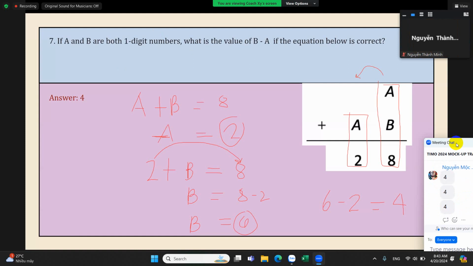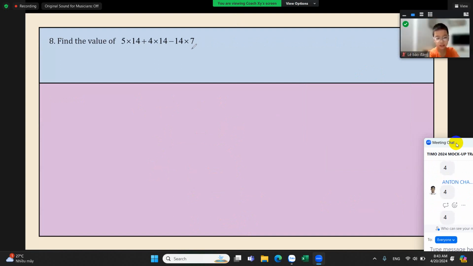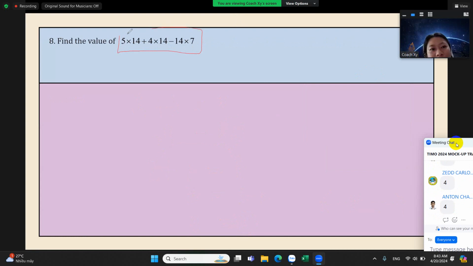Next, number 8. Find the value of 5 times 14 plus 4 times 14 minus 14 times 7. Can you see a pattern here in the numbers? What's the pattern here?